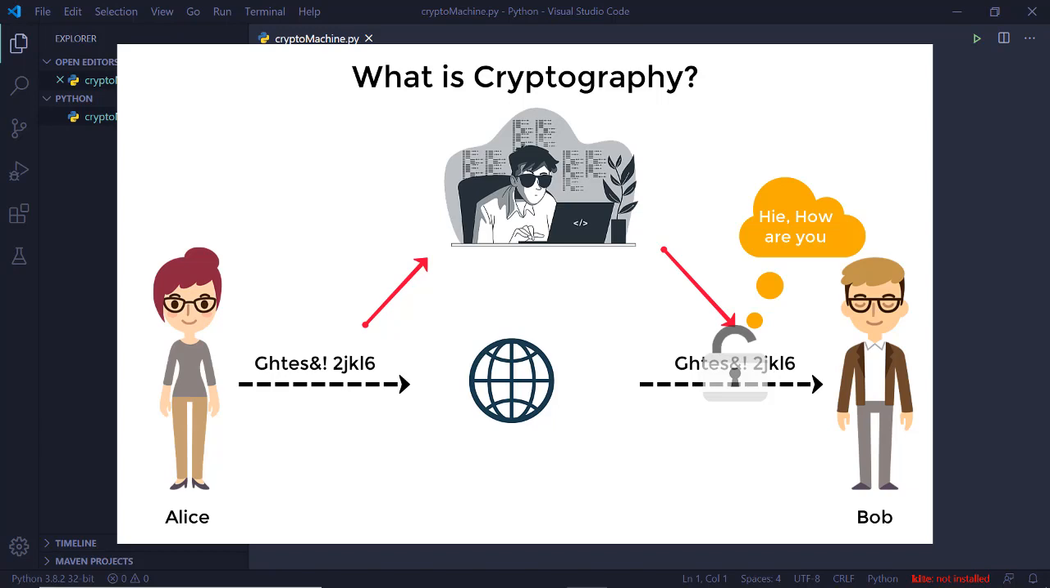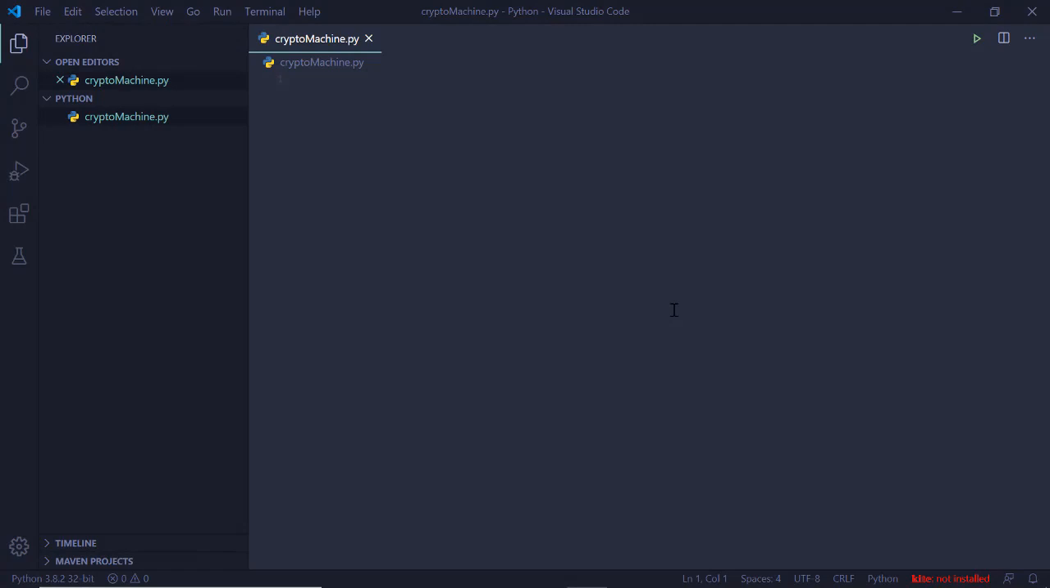Let's not dive deep into what cryptography, encryption and decryption are and how that works. Below in the description you can have a look at a little theory about cryptography if you want to know. That is not what we need for this example. But since we are going to create a cryptography machine, you should at least have a basic idea what cryptography is and how it works.